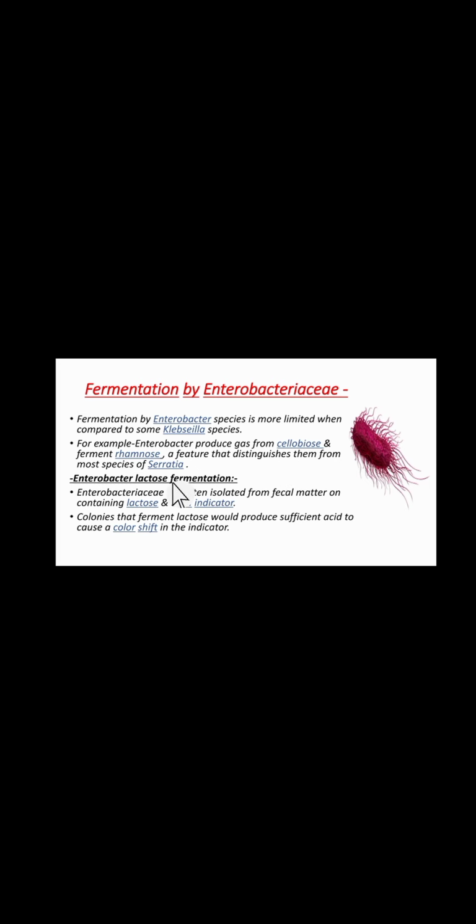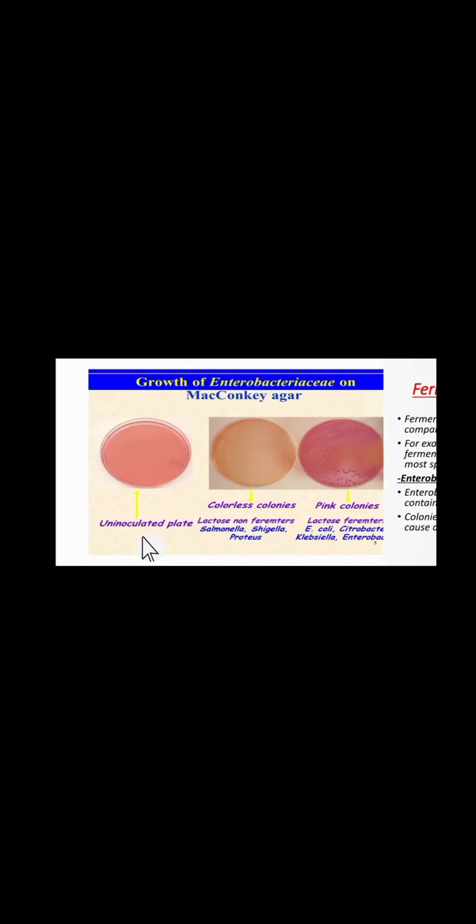Now, Enterobacter lactose fermentation. Enterobacteriaceae are often isolated from fecal matter on media containing lactose and a pH indicator. Colonies that ferment lactose would produce sufficient acid to cause a color shift in the indicator. As I explained before in the flow chart, in lactose fermenters, pink colonies are formed with the production of sufficient acid along with the addition of neutral red dye, which is used for staining.